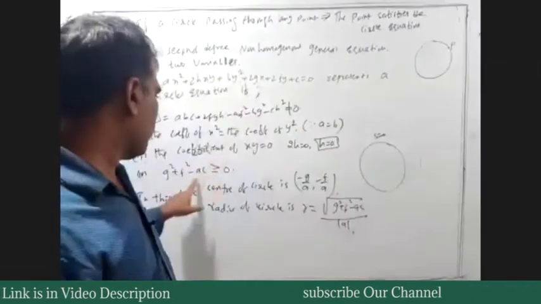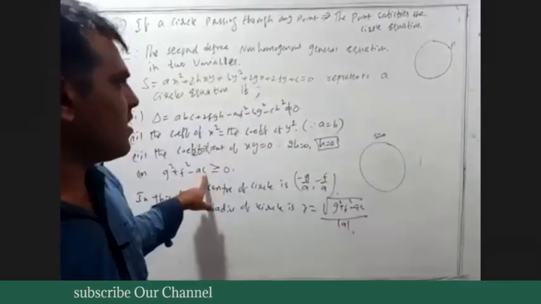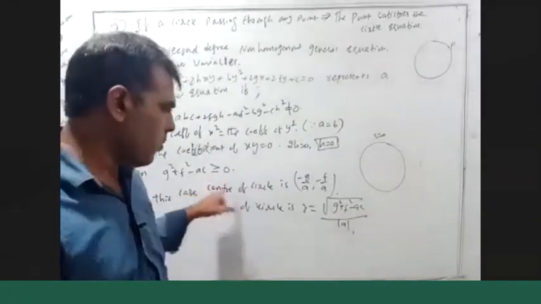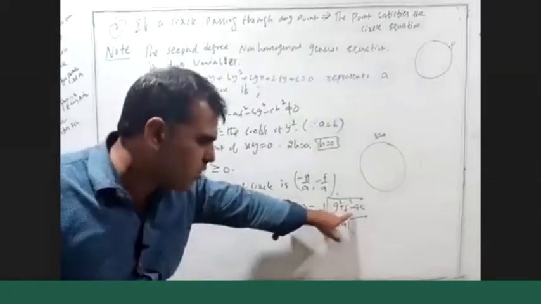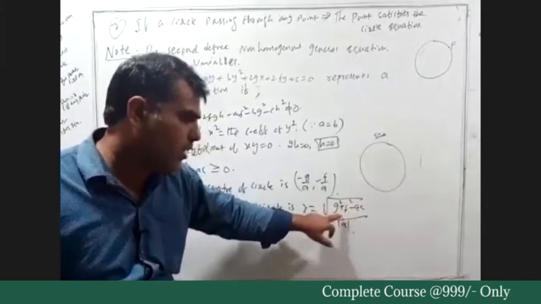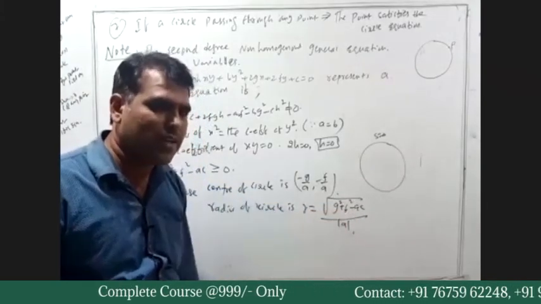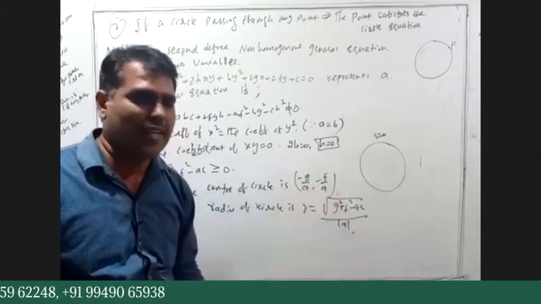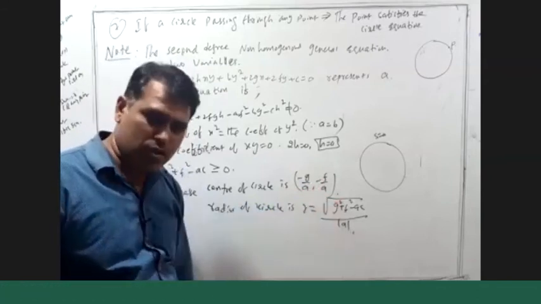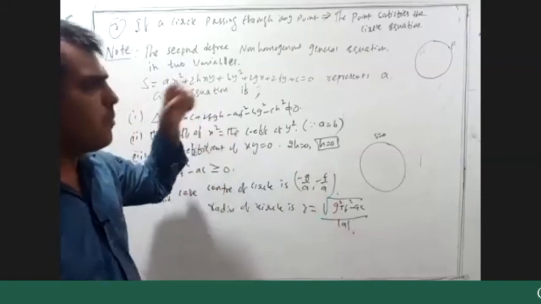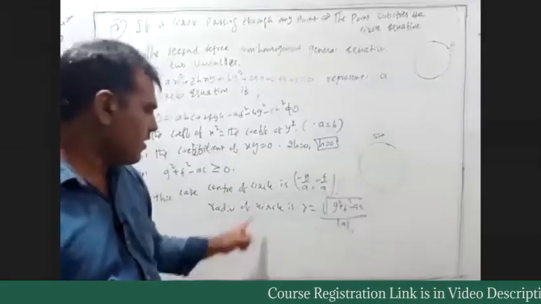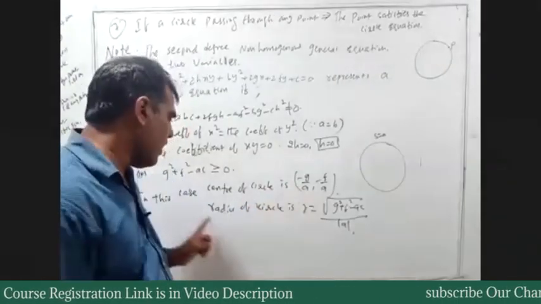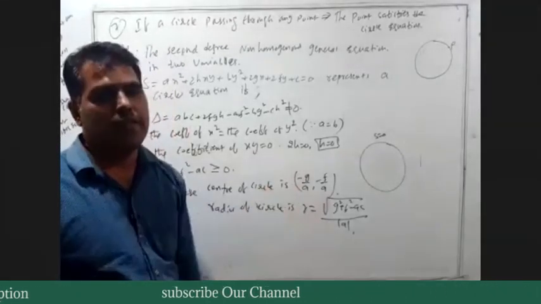And g square plus f square minus ac should be greater than or equal to 0, because of the radius. Otherwise it becomes a complex number. Clear? So it should be greater than or equal to 0. Radius 0 is nothing but a point circle. Then this equation represents a circle, with the center and radius as given here. Clear, all of you?